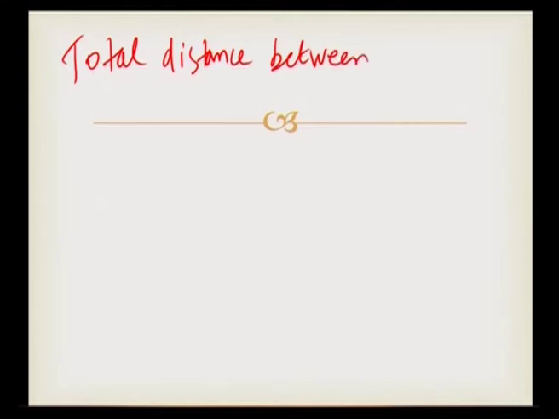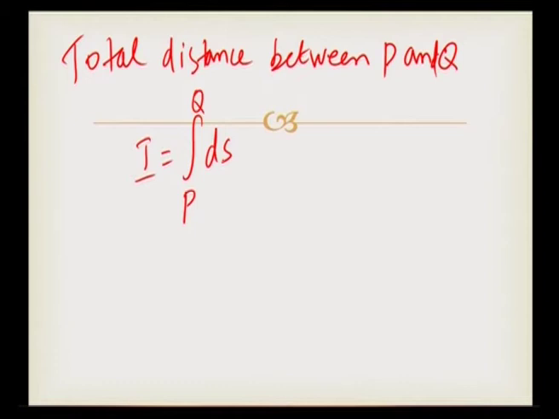Hence, the total distance between the points P and Q is given by I is equal to integral from P to Q of ds.